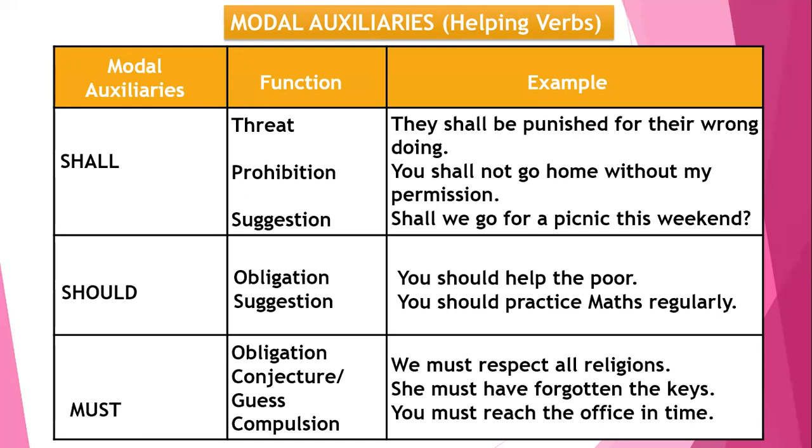In the word shall, we have, they shall be punished for their wrongdoing. In this sentence, it is a threat to the person who is going to be punished. In the function prohibition, you say, you shall not go home without my permission. That means you are not allowed to go home without my permission.